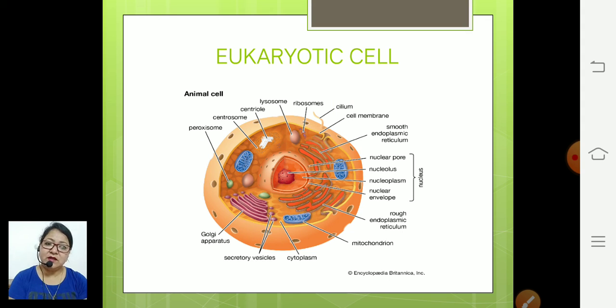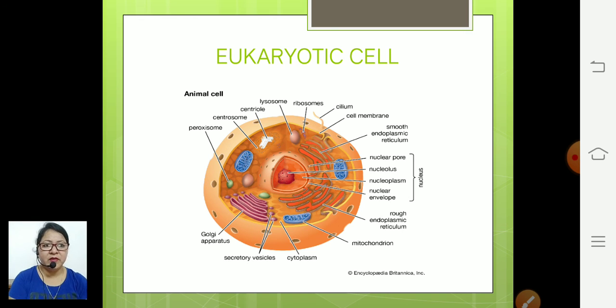If the nucleus is well defined, the cells are called eukaryotic cells and the organisms are called eukaryotes. Here in eukaryotic cells, we just discussed that there is a cell wall in plant cells and it is absent in animal cells. So broadly we can study the eukaryotic cells in the main two headings, animal cell and plant cell. This is a diagram to show the animal cell.